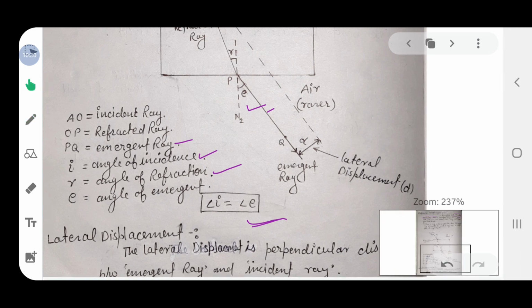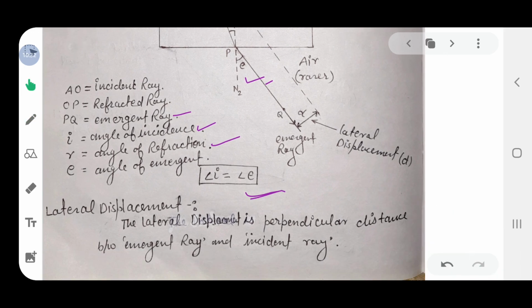Now, define lateral displacement. So what is lateral displacement? Lateral displacement is the perpendicular distance between the emergent ray and the incident ray. This is the lateral displacement.